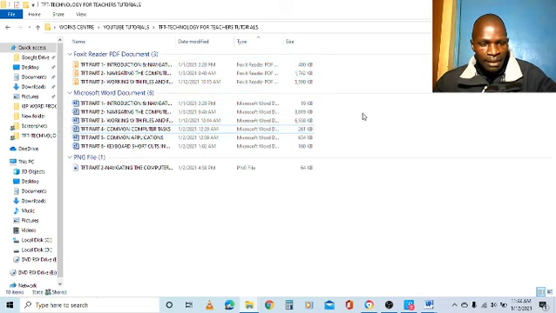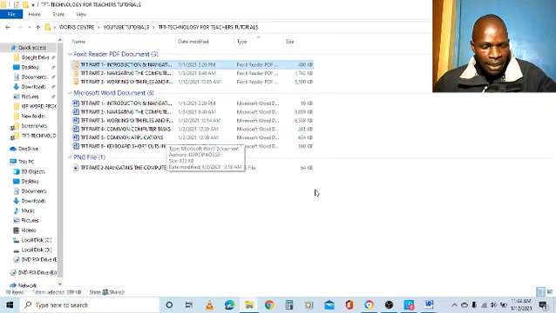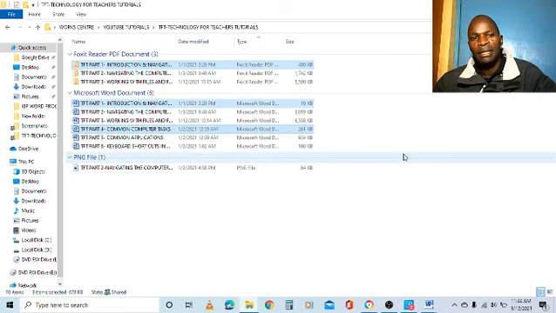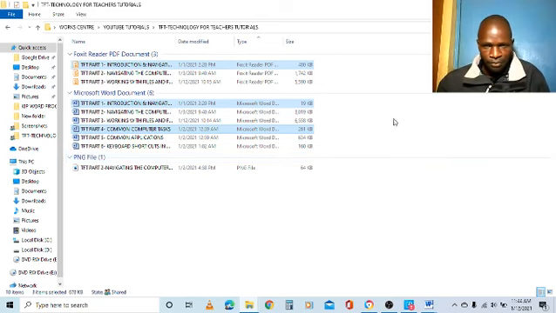So I de-highlight. I can select some folders. Another one is selecting folders. I click here. I want that folder. I press Control. I want this folder, I click. I want this folder, I click, and I release the Control key, and the selected folders will be highlighted.